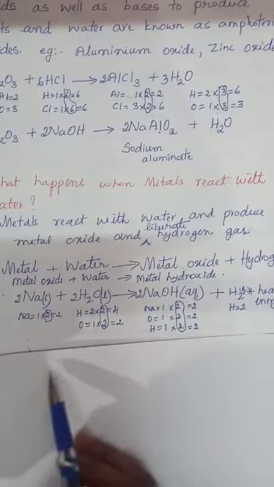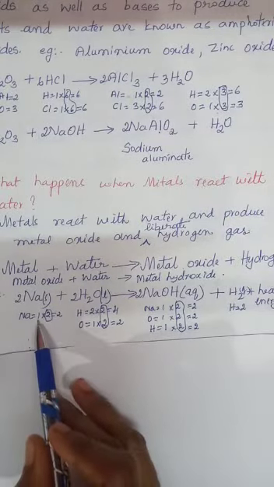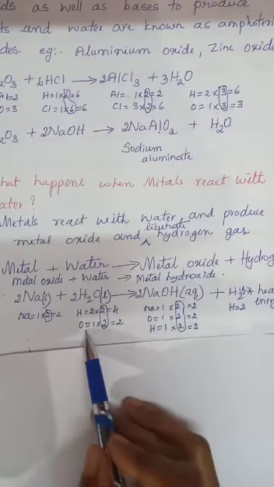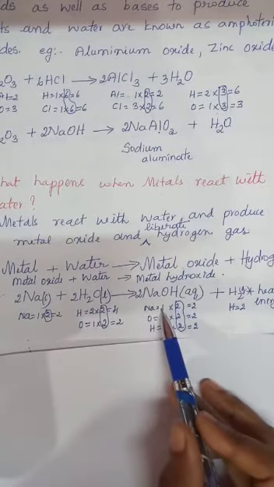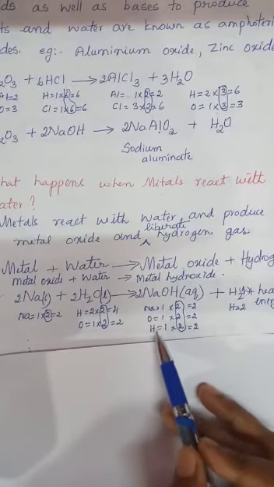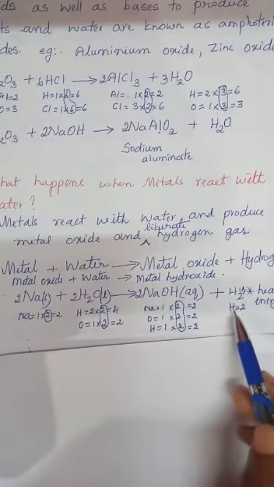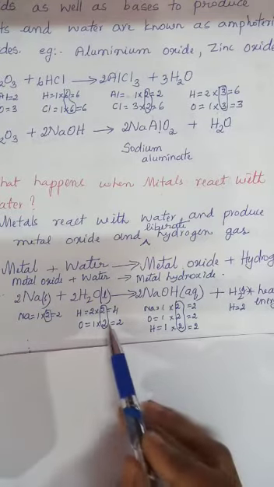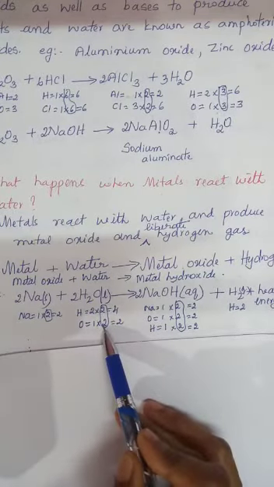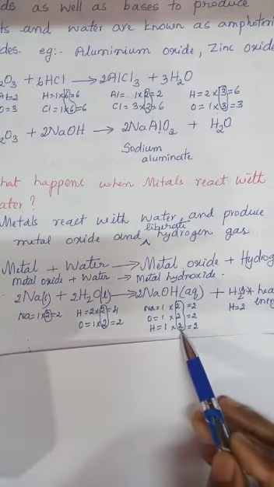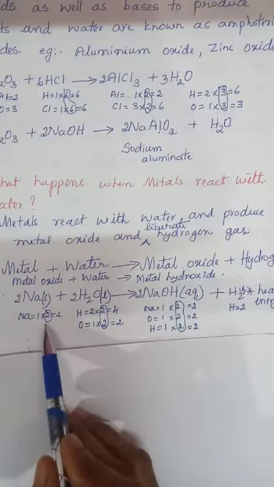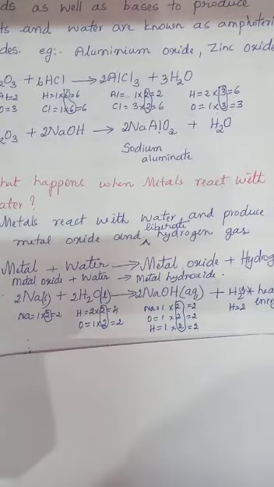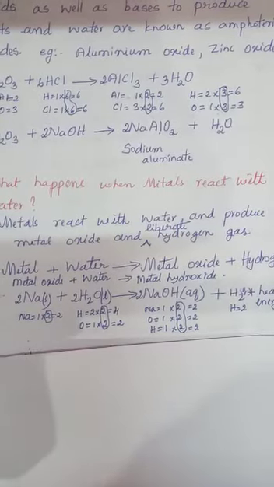Students, balance the equation. Sodium, 1 atom; hydrogen, 2 atoms; oxygen, 1 atom. Sodium, 1 atom; oxygen, 1 atom; hydrogen, 1 atom. Here hydrogen is 2 atoms. You multiply the hydrogen atom and oxygen atom by 2. Here you multiply by 2. Here multiply this sodium atom by 2 to balance the equation. Students, practice to balance the equation.